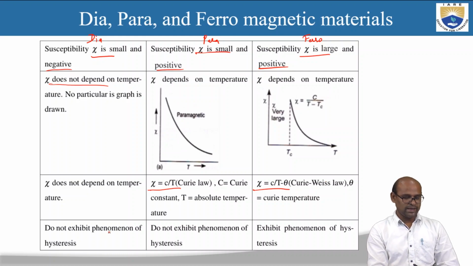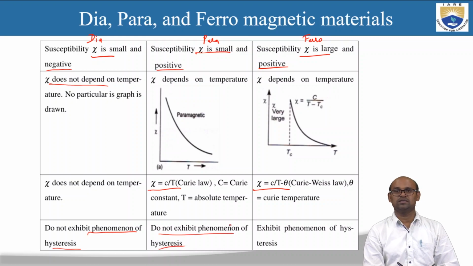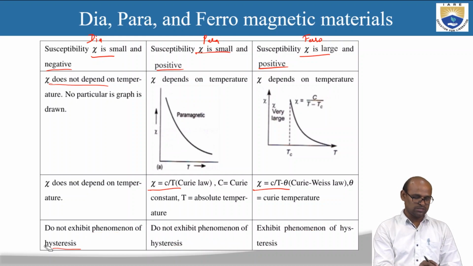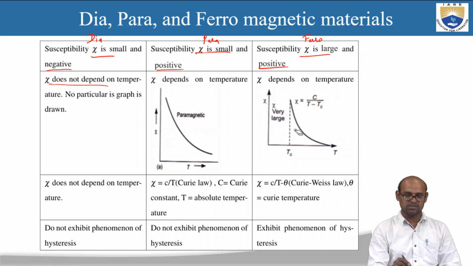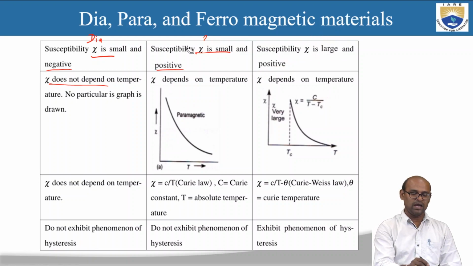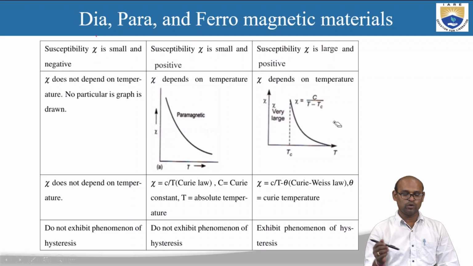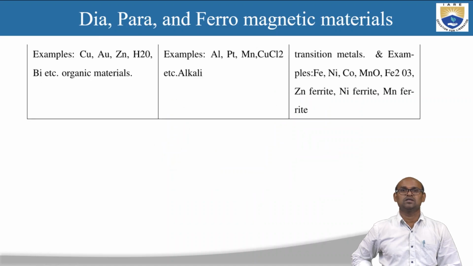Diamagnetic materials do not exhibit the phenomenon of hysteresis. So diamagnetic materials, no hysteresis. Paramagnetic materials also do not exhibit hysteresis, whereas ferromagnetic materials do exhibit hysteresis. So you can see the hysteresis in ferromagnetic materials. You cannot see the hysteresis in dia and paramagnetic materials. Only ferromagnetic materials exhibit the phenomenon of hysteresis.